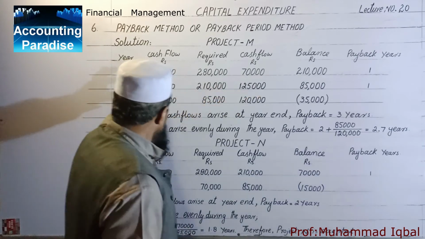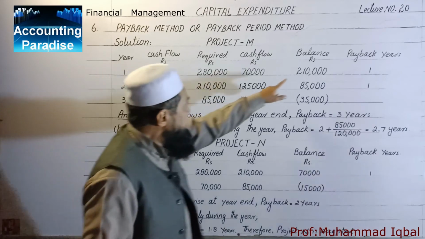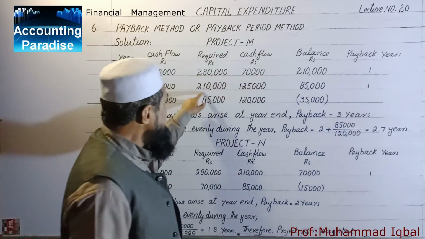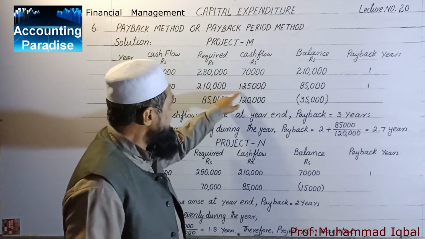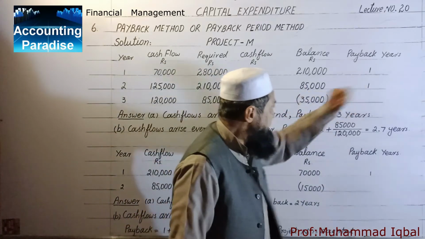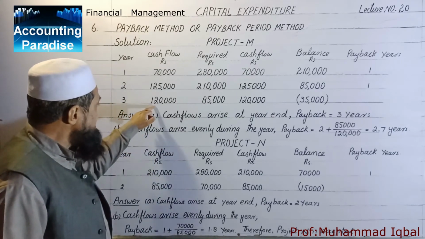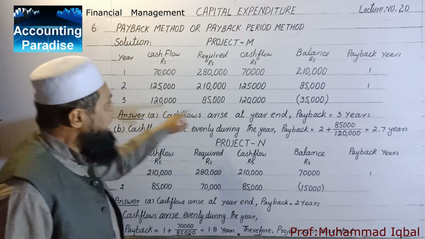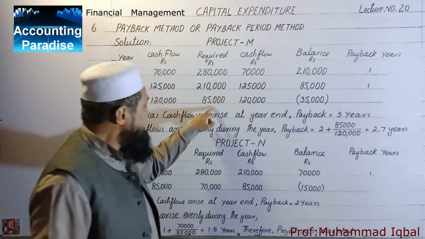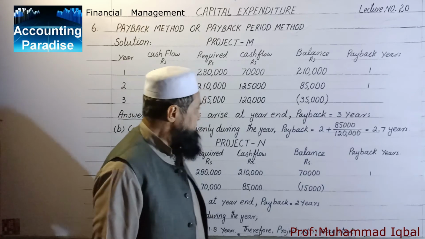Now the cash flows are 1,25,000. The required is 2,10,000. When we deduct the cash flow, it comes to 85,000. Payback 1 year more. Now the third year, the cash flow is 1,20,000 and the required amount is 85,000. So we have surplus 35,000.